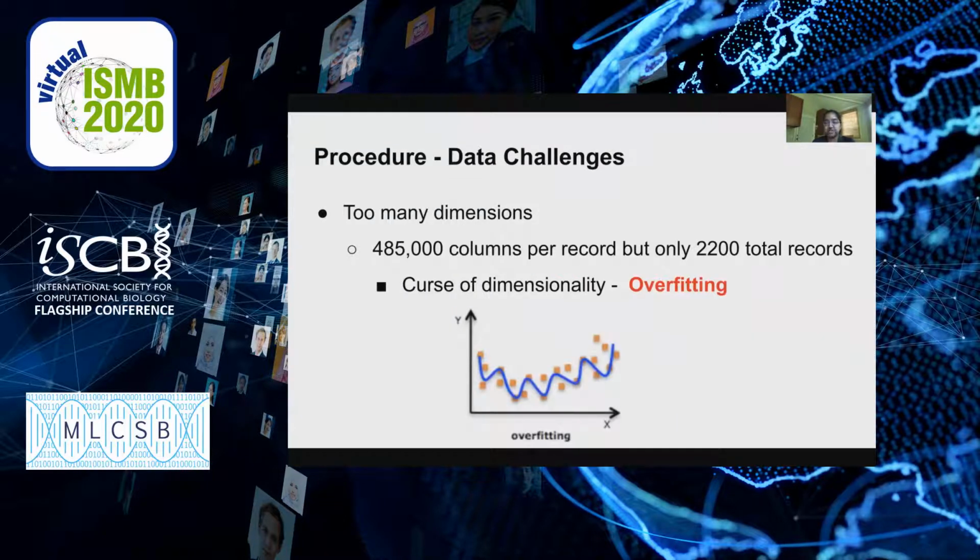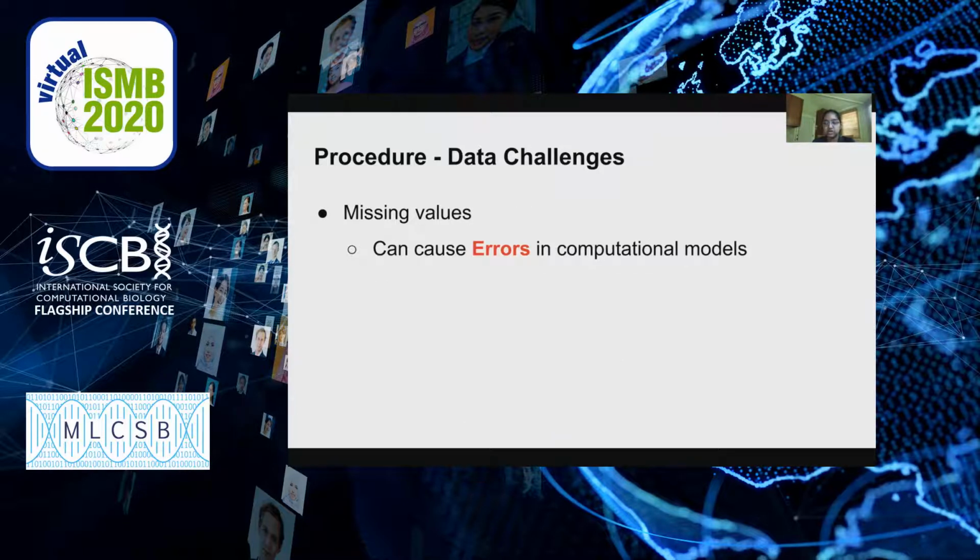Another challenge with the data was the dimensionality problem. It had very few rows compared with a very large number of columns. This typically leads to overfitting problems. Another challenge was a lot of missing values, which can cause errors in some algorithms like decision trees.